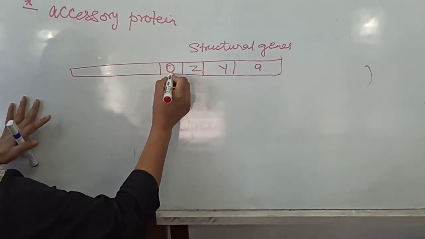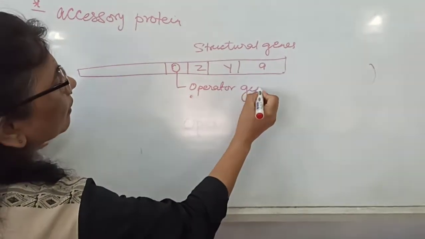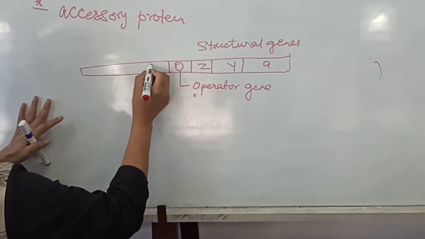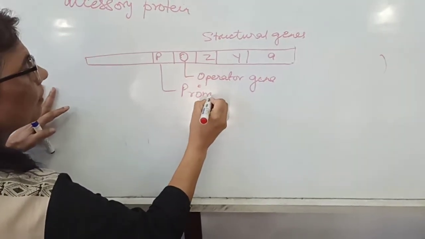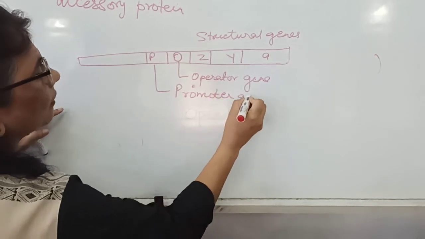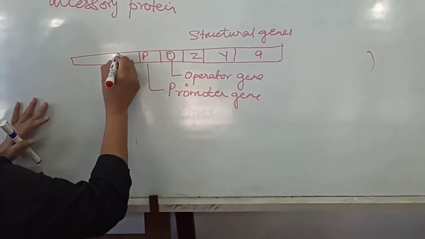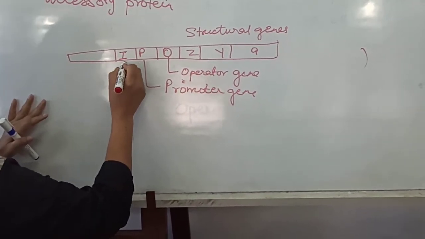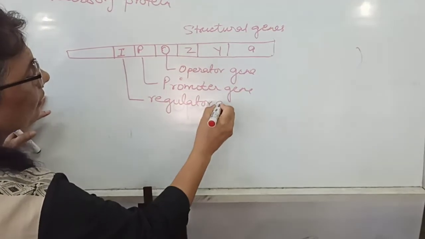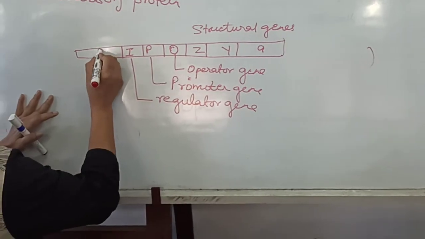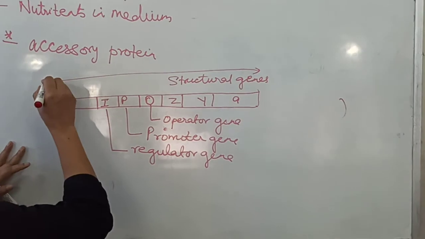O stands for operator gene. Then we have a P gene, which is known as promoter gene. And adjacent to it, we have something called I. This is the regulator gene. And then we again have a P, the promoter gene. This is the DNA segment.